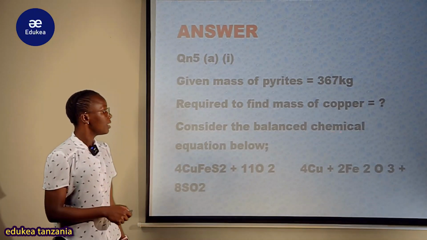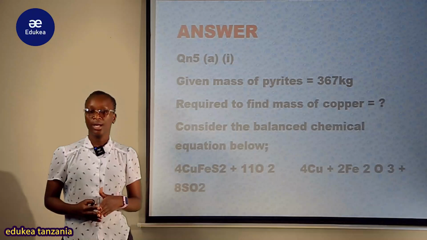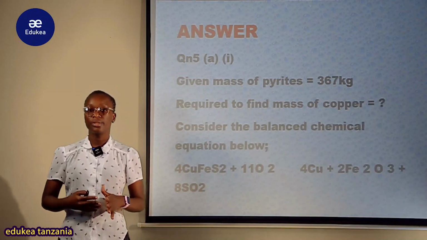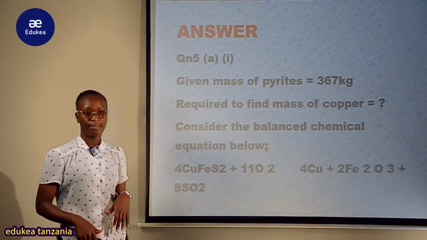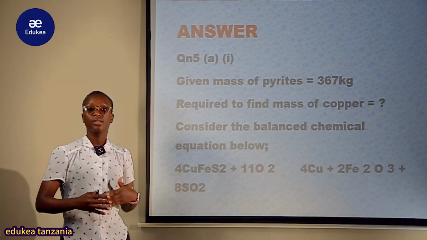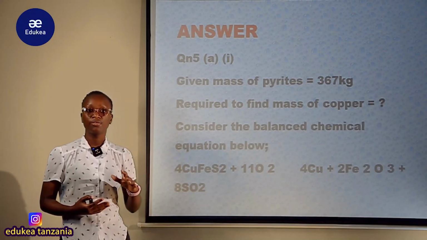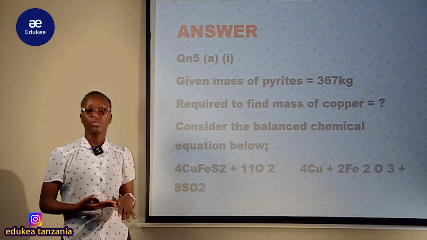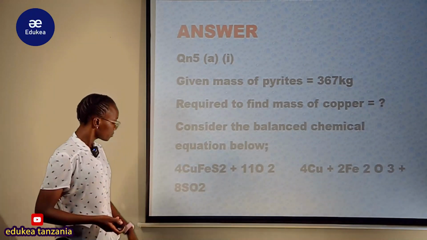Therefore, consider the balanced chemical equation below. It means the chemical equation we saw in the reaction of pyrite with limited oxygen gas giving those products, we consider here. Because we will consider the stoichiometric ratios to help us in the calculation, to find the mass or the remaining or required mass and so forth.